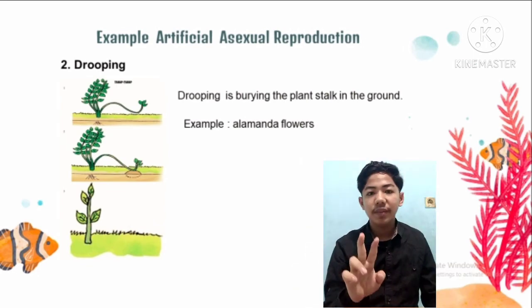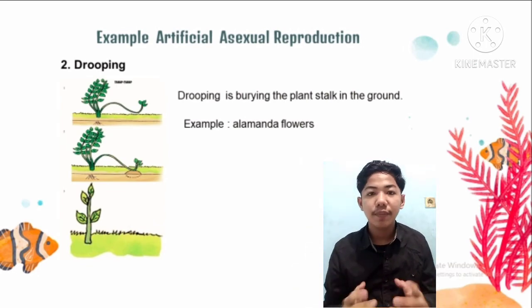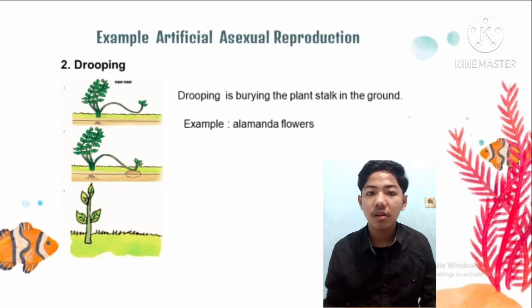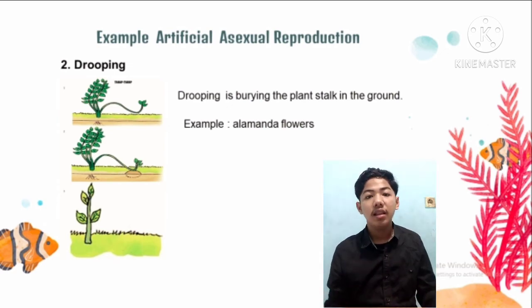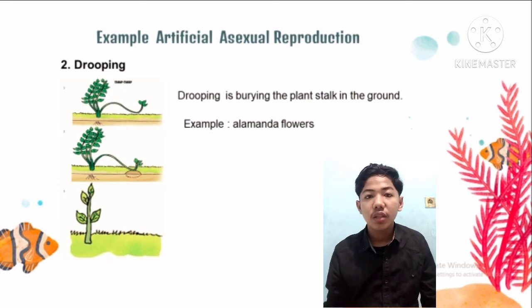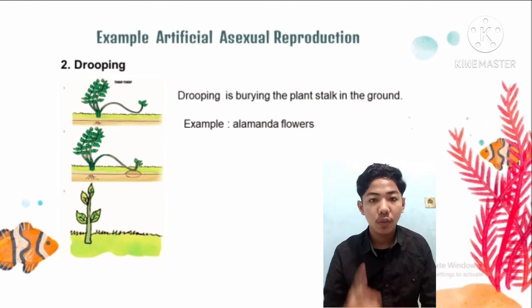Number 2. Layering. Layering is burying the plant stalk in the ground. This method is very easy to apply to young stems that are bent but do not break. The advantage. Number 1. New plants grow faster. Number 2. The nature of the flower or fruit of the new plant is the same as that of the parent plant.